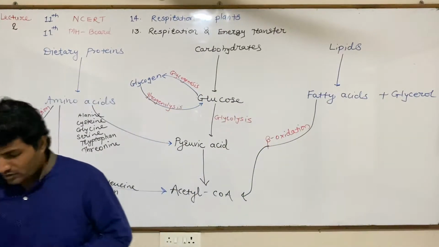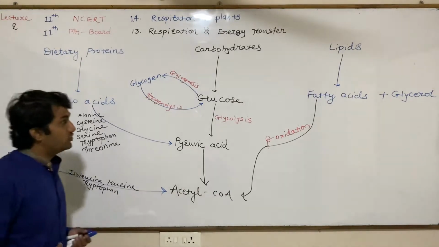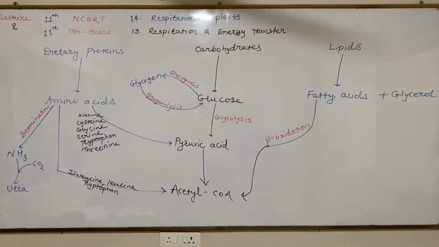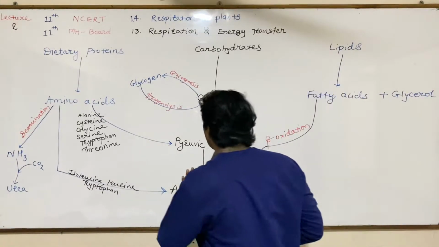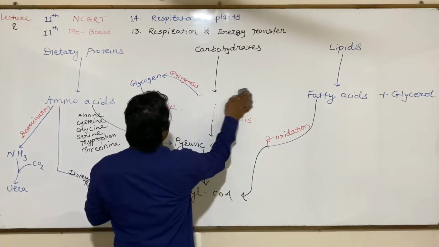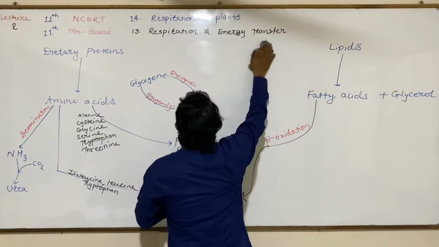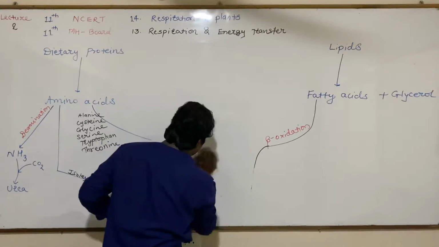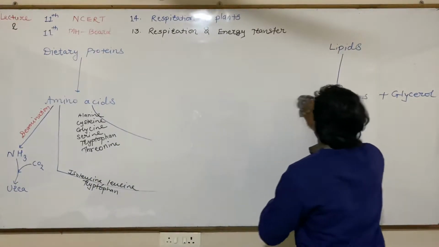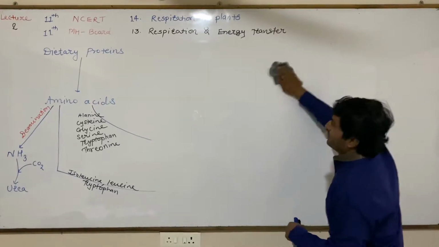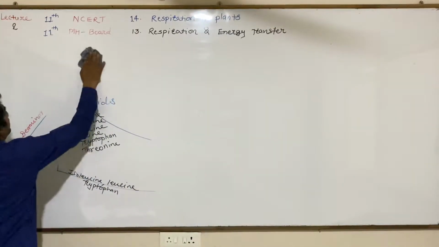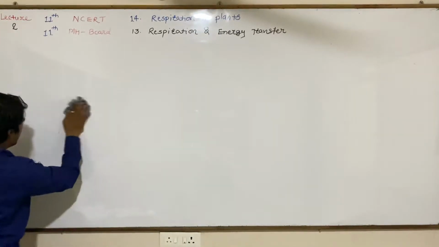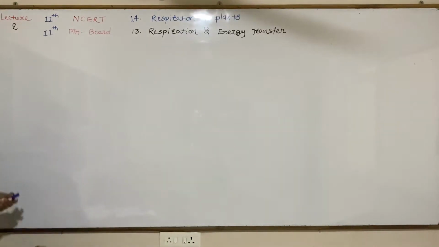Now the target of the chapter is actually what happens with glucose. We are going to discuss the things by which we can understand what happens with glucose. So glucose will be on top now, and we know that glucose undergoes the process named glycolysis and is converted into two molecules of pyruvic acid.